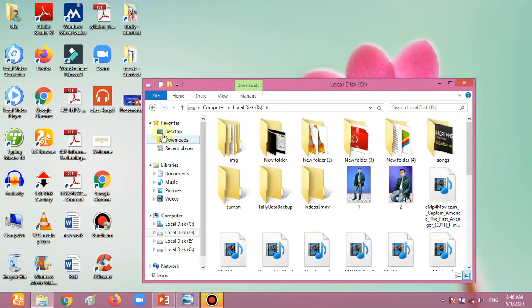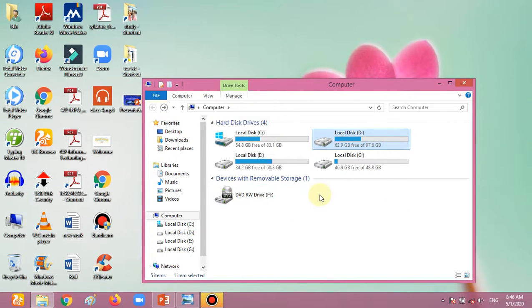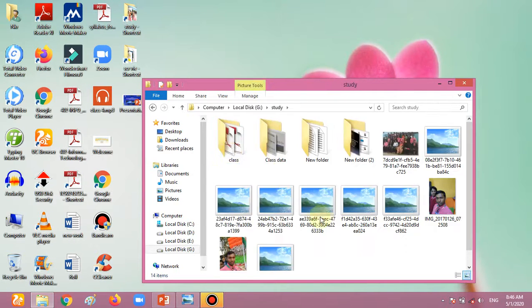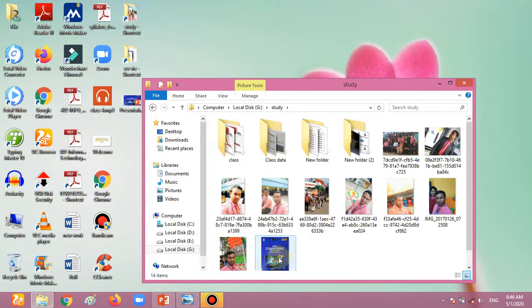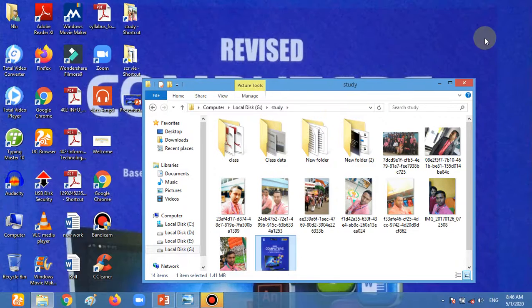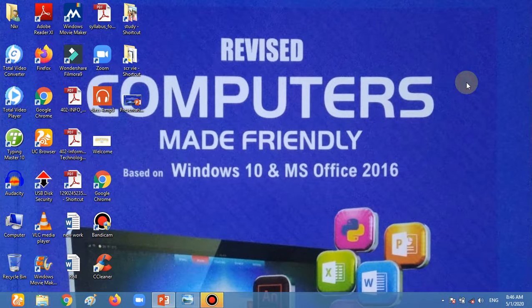Okay, not on this one. I'm going to any picture, I'm going to here, and there are so many photos here. So I'm choosing any picture. Simply right click on the picture, go to set as desktop background. Now you see the picture is on our background.